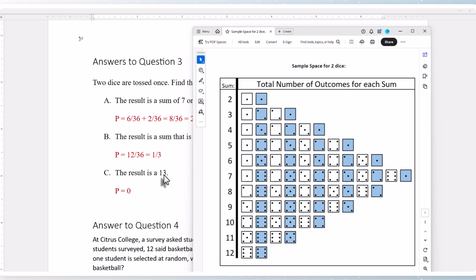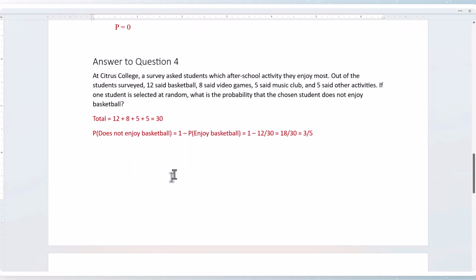The result is a 13. Well, the maximum sum is 12. There's no way of getting a sum of 13. The answer is 0. Question 4 is asking, it says at Citrus College, a survey asked students which after-school activity